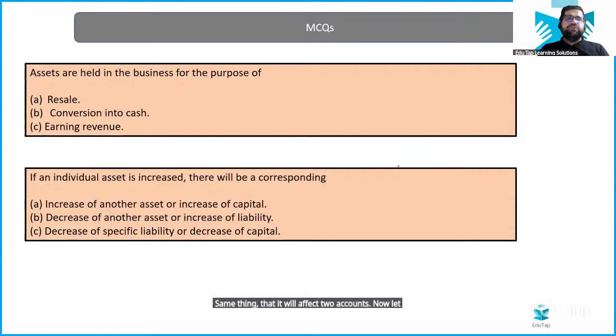Now let's move to the next question. Assets are held in business for the purpose of what?